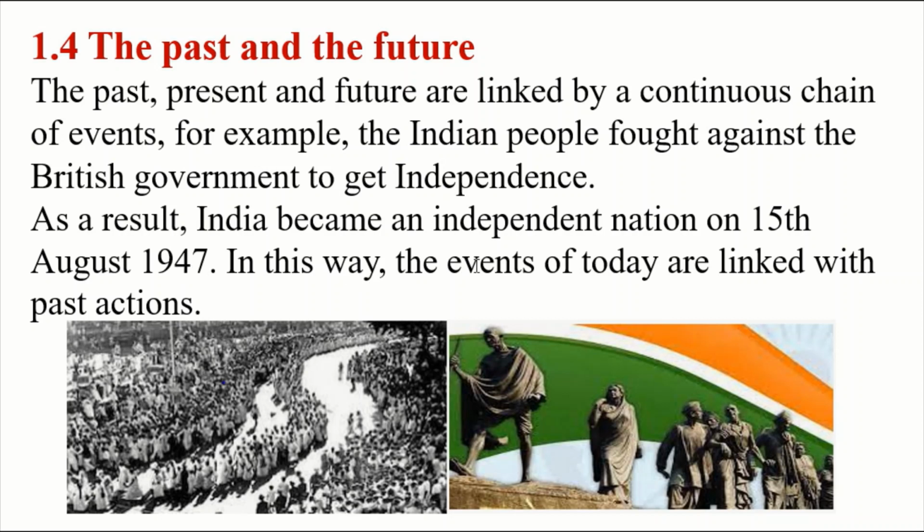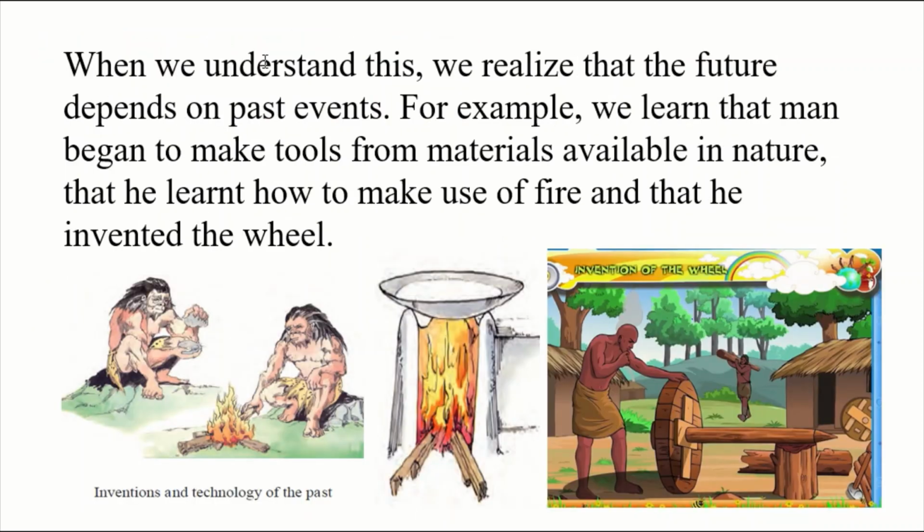In this way, the events of today are linked with past actions. When we understand this, we realize that the future depends on past events too. For example, we learn that man began to make tools from material available in nature, that he learned how to make use of fire, and that he invented the wheel.